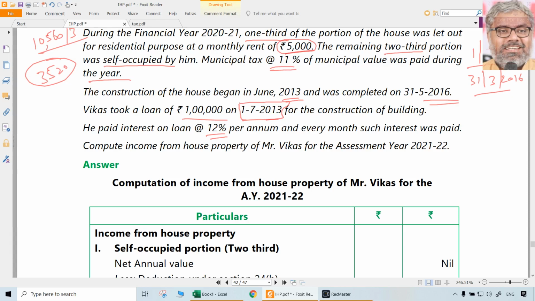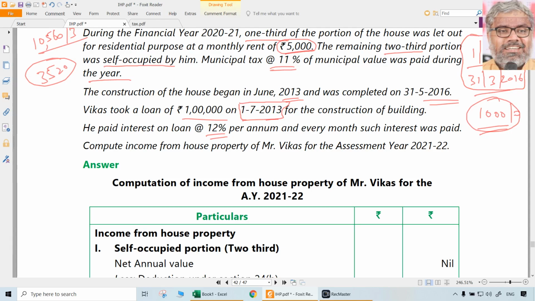What is the interest here? First of all, 12% per annum. How much is the loan? 1 lakh rupees is the loan. 12% per annum means per annum it will be how much? Naturally 12,000 rupees. That means per month it will be how much? 1,000 rupees. First thing first, that calculation has to be shown. 1 lakh into 12%. Per annum it is 12,000. Per month it is 1,000. Why do we need per month? Pre-construction period you can find out in the number of months so that it will be easier.